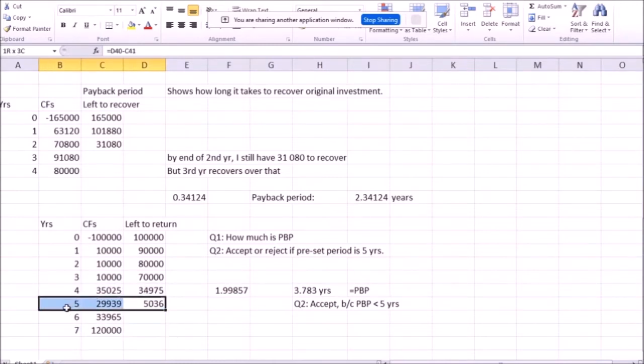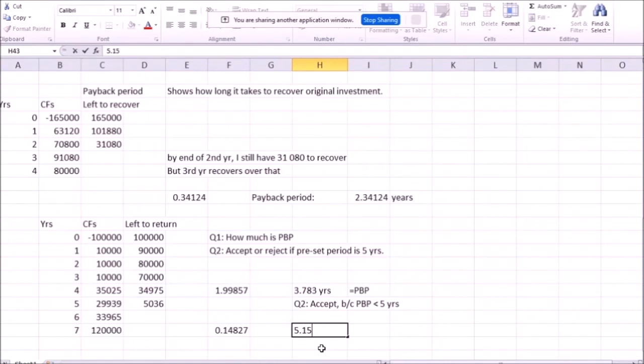You see, even 5 years is not enough to pay back. In this second example, our payback period is going to be 5 years and something. What is that and something? This over this is going to be, payback period is going to be 5.15 years. So even though later, during year 7, you get a lot of cash flow from this project, unfortunately, you cannot accept it because it takes longer than 5 years to pay back, but you must pay back in 5 years.